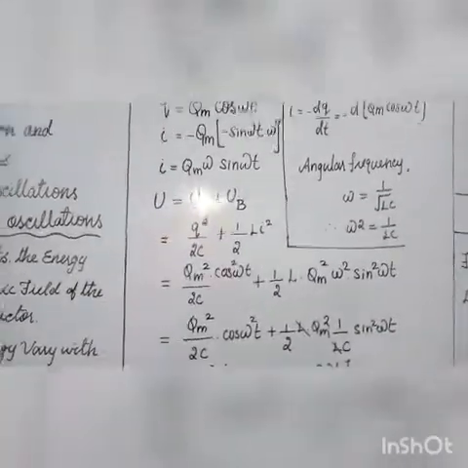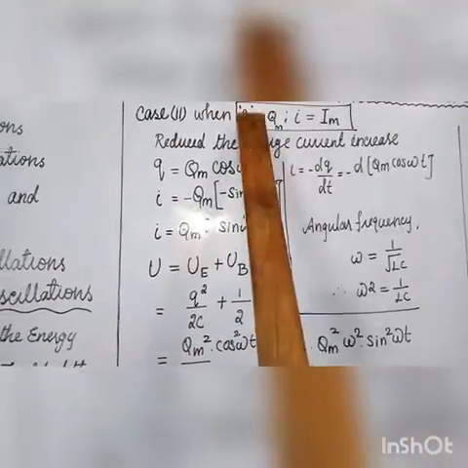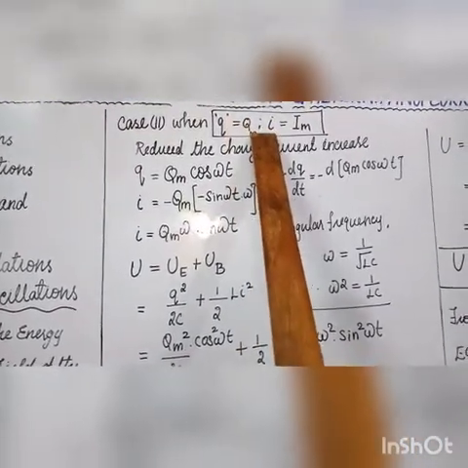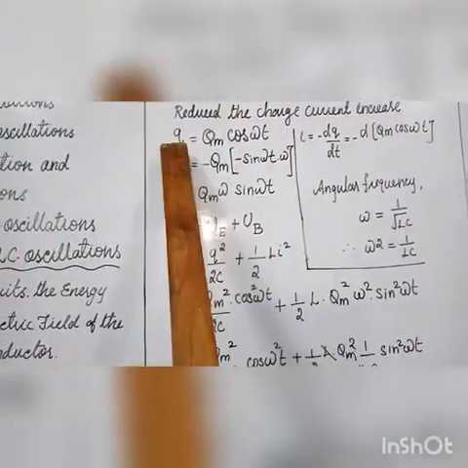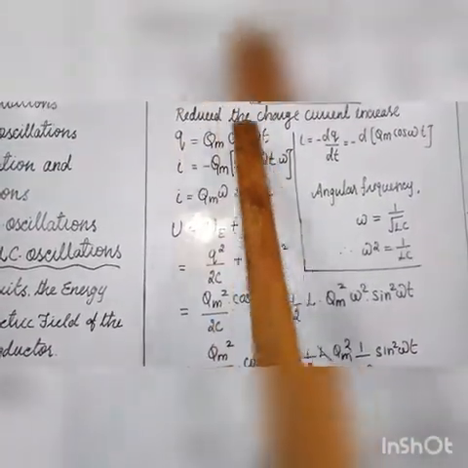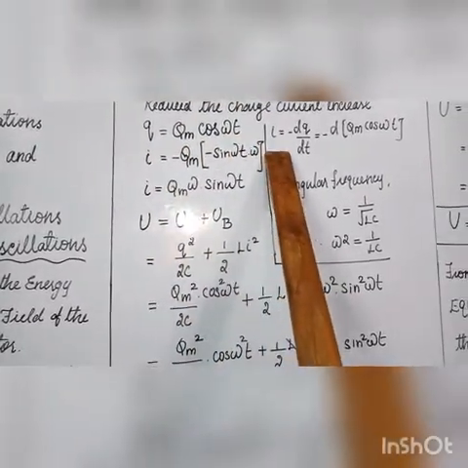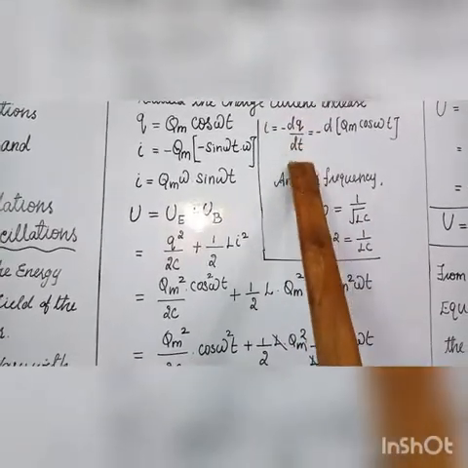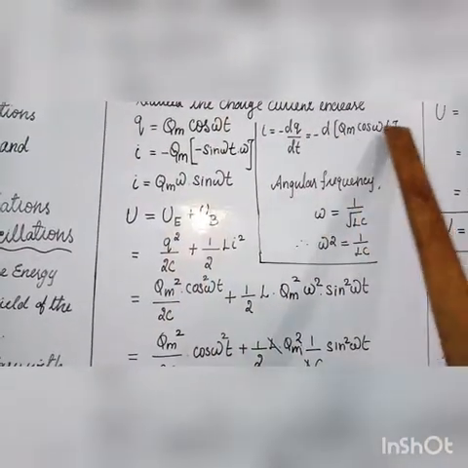The second case is when the charge is at an intermediate value during the LC oscillations. The maximum charge is Qm; as the charge reduces, the current increases. The charge Q is equal to Qm cos omega t.